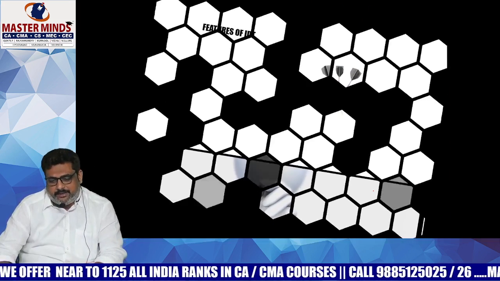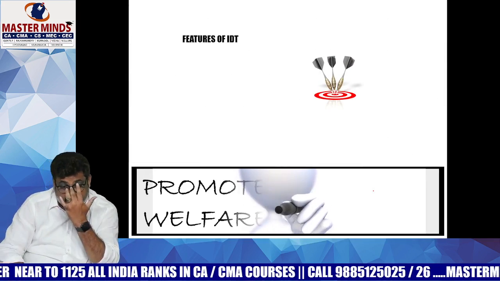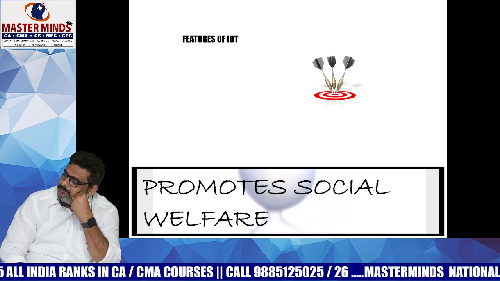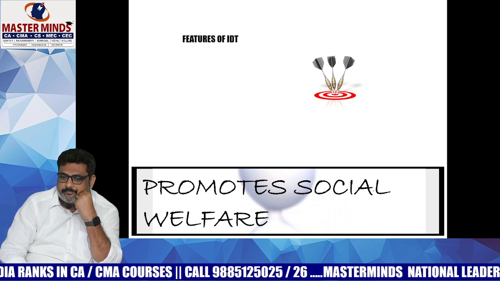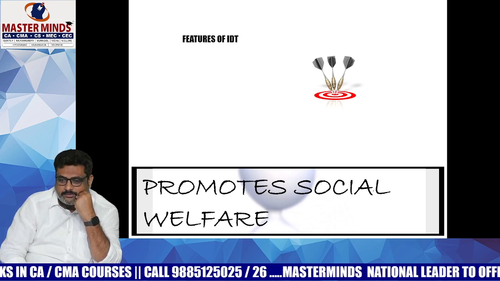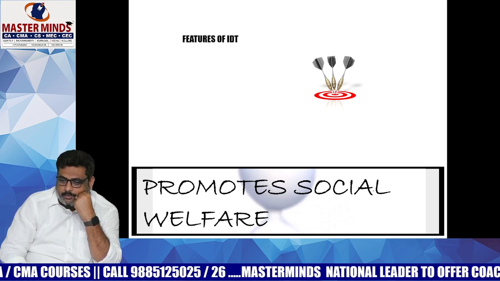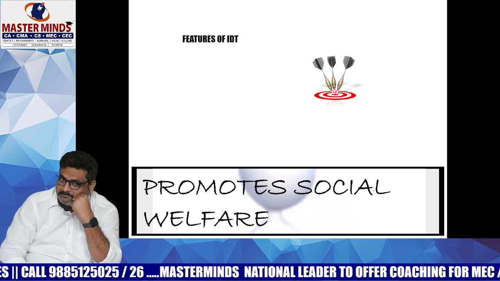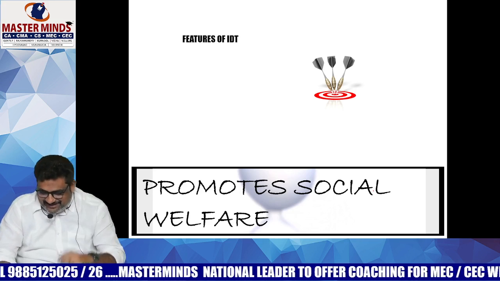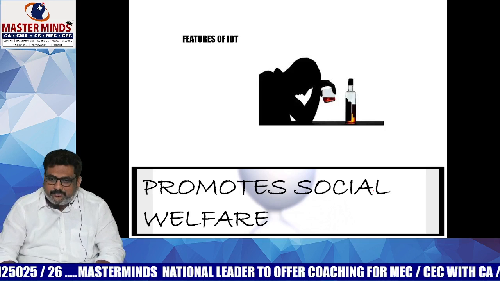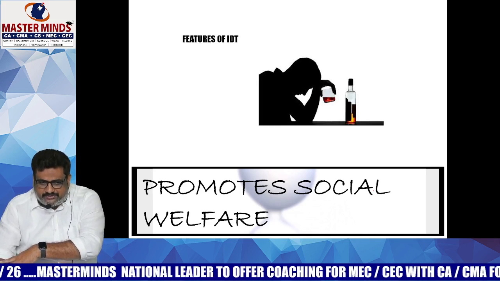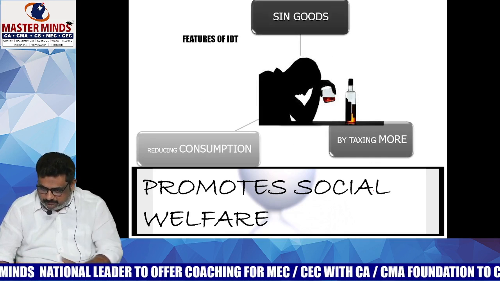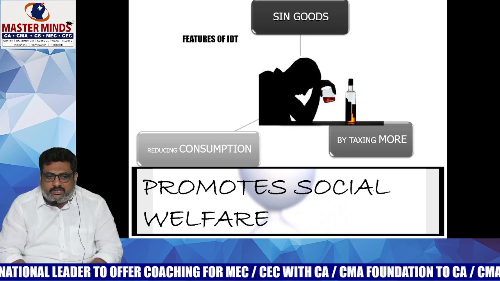And the next one will be promotes social welfare. In which way will the indirect taxes promote social welfare? What is meant by sin goods? The things which are harmful to health. With respect to items like alcohol and tobacco, by levying huge taxes, the government is reducing their consumption. In that way, the government is promoting social welfare.